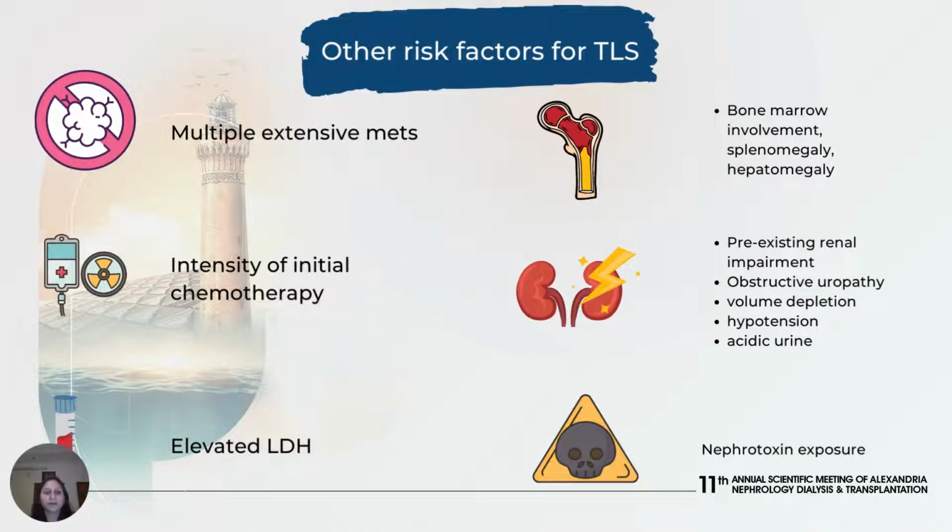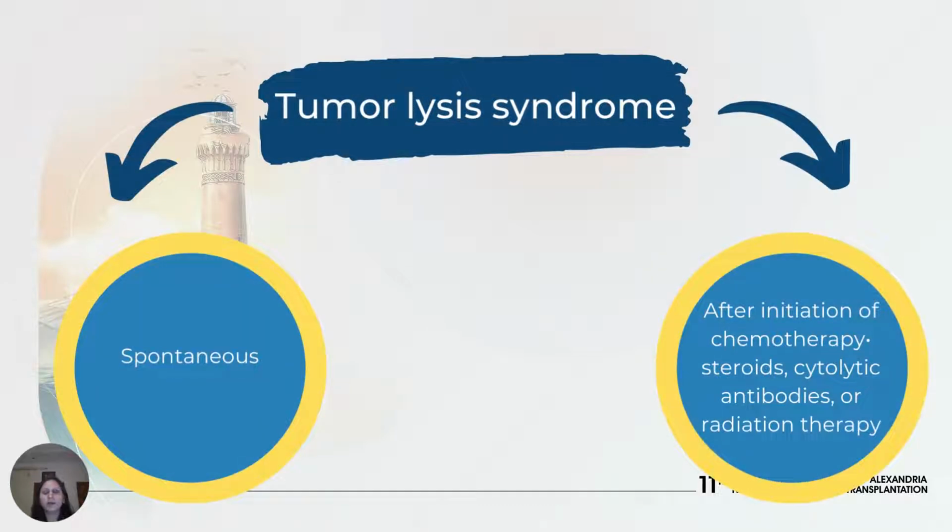A few other risk factors are multiple extensive metastases, high intensity of initial chemotherapy, elevated lactate dehydrogenase levels, involvement of the bone marrow, spleen, liver, pre-existing renal impairment, obstructive uropathy, volume depletion, acidic urine, and nephrotoxin exposure. Tumor lysis syndrome can occur either spontaneously or after the initiation of cytotoxic therapy, but it usually occurs following treatment with steroids, chemo, or radiotherapy due to the rapid breakdown of tumor cells.